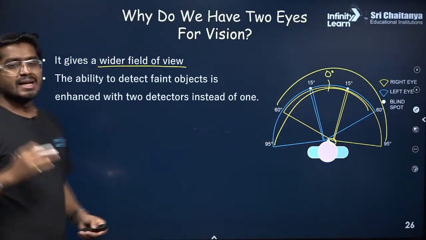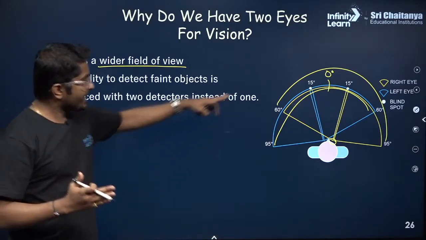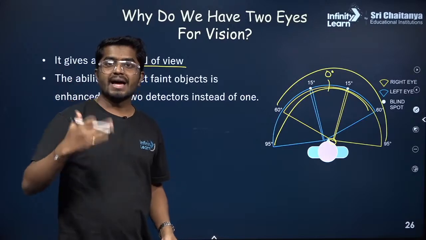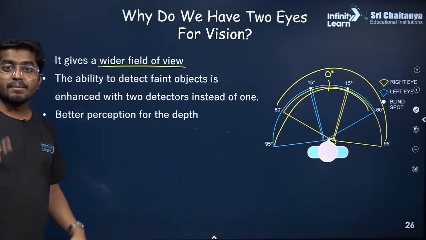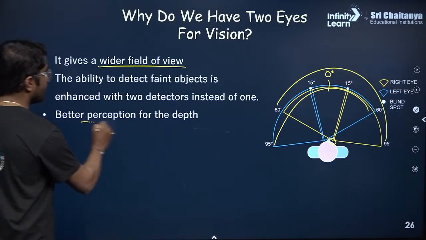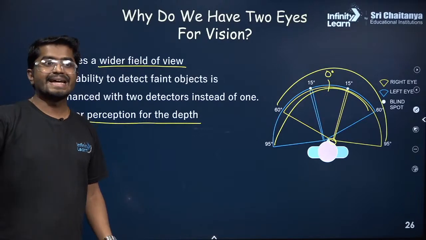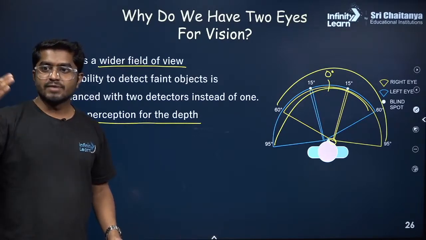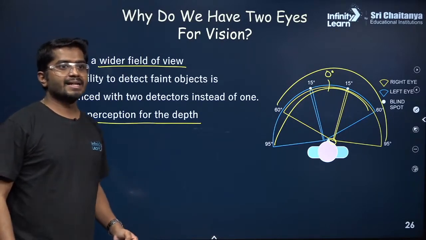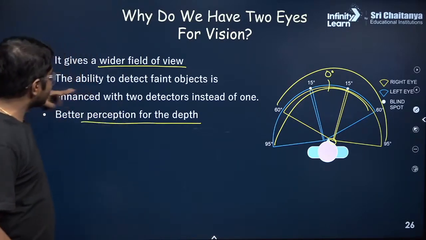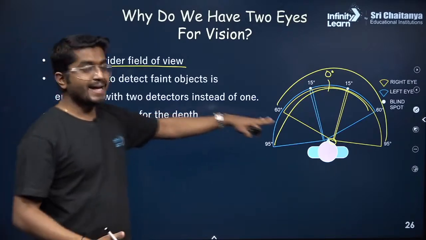Then if the objects are fainter, because of the two eyes, you get more light into the eye and you can see clearly. And the third reason which is the most important, it is the perception of depth. Because of the two eyes, you can detect in 3 dimensions if the object is very close or if the object is far. Correct? Yes. For the 3D view or the perception of depth, these two eyes are required.